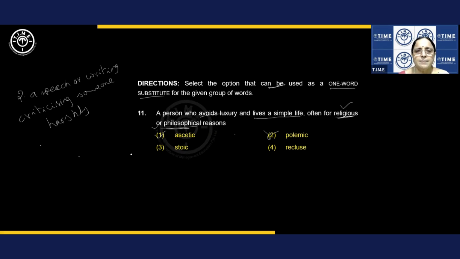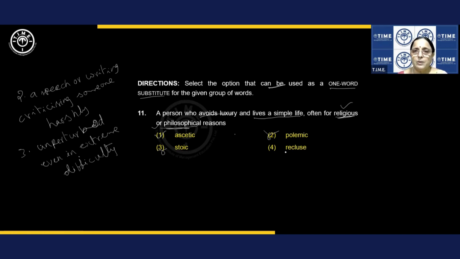Then stoic. Stoic is unperturbed or undisturbed, even in extreme difficulty. Even in a very trying, crucial situation. Unperturbed is undisturbed. So we are not talking about undisturbed. We are talking about living a very simple life, that too for a religious purpose. So this one is positive, but this won't go.